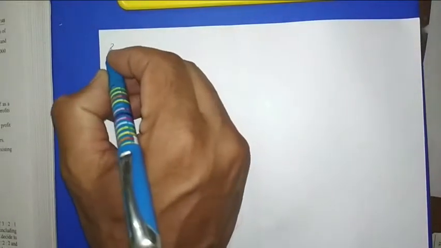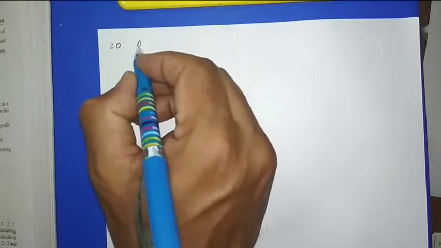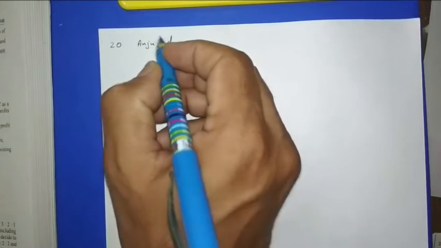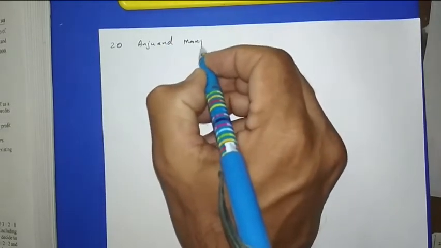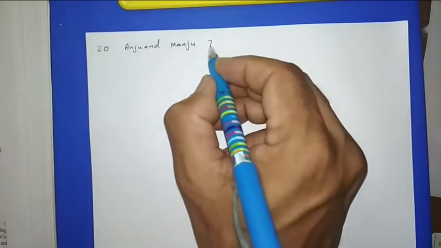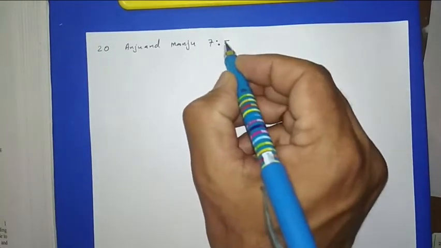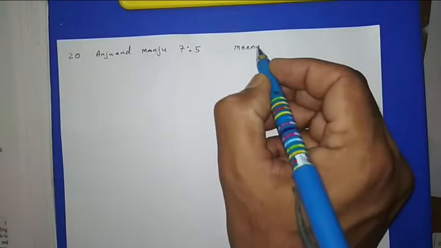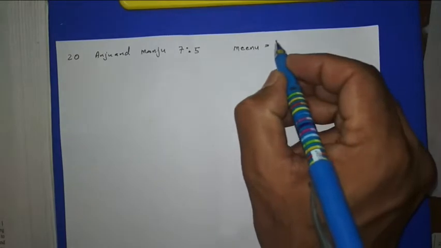So the profit sharing ratio of question number 20: Anju and Manju, their profit is given 7:5. Then Meenu is coming as a partner. Meenu's share is given 1/6.